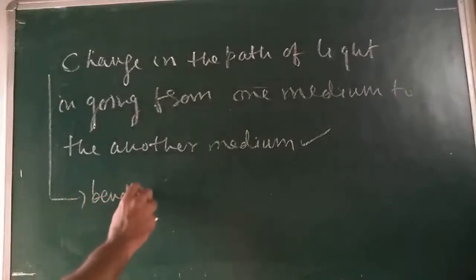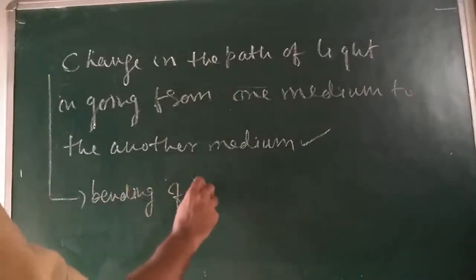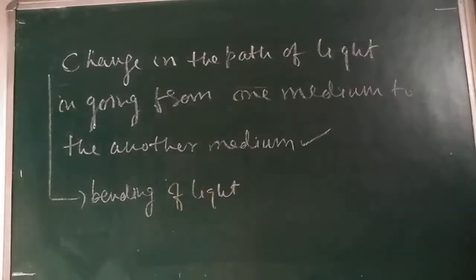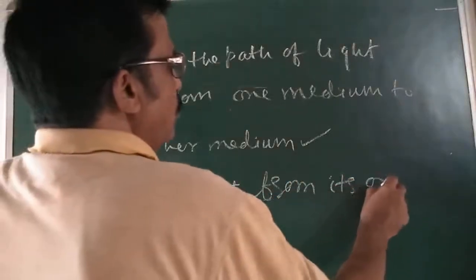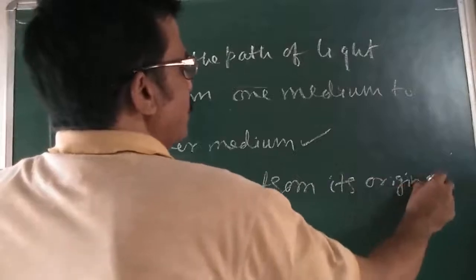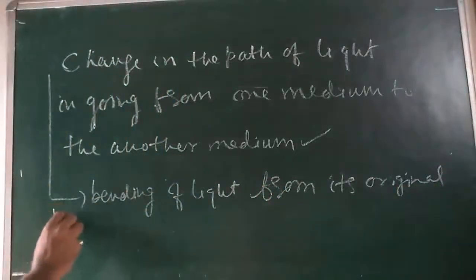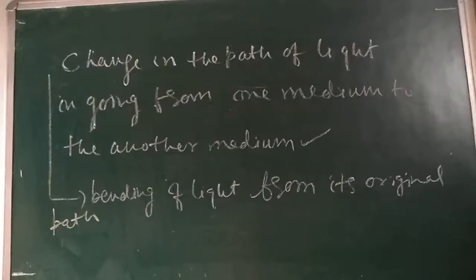from its original path on entering another medium.